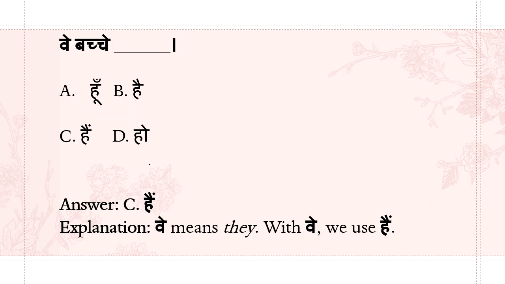वे बच्चे dash. Hoon, hai, hain, ho. So whenever there is वे, as we have learned, we have to use hain. So the answer is option C. Okay.